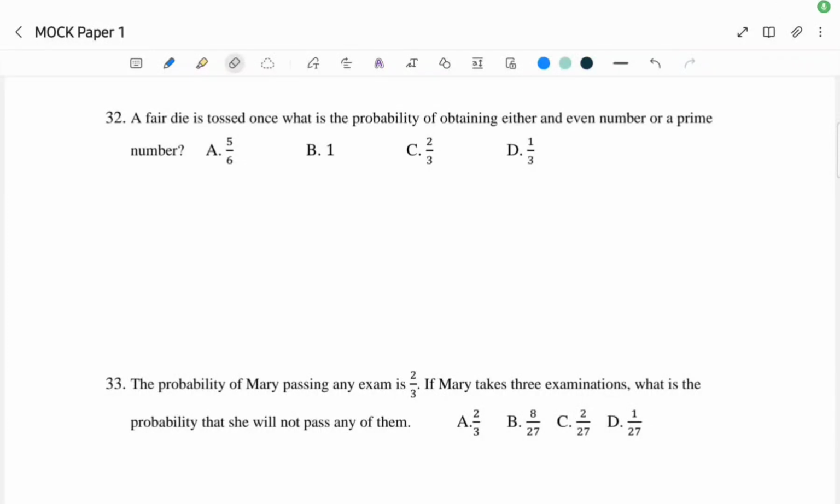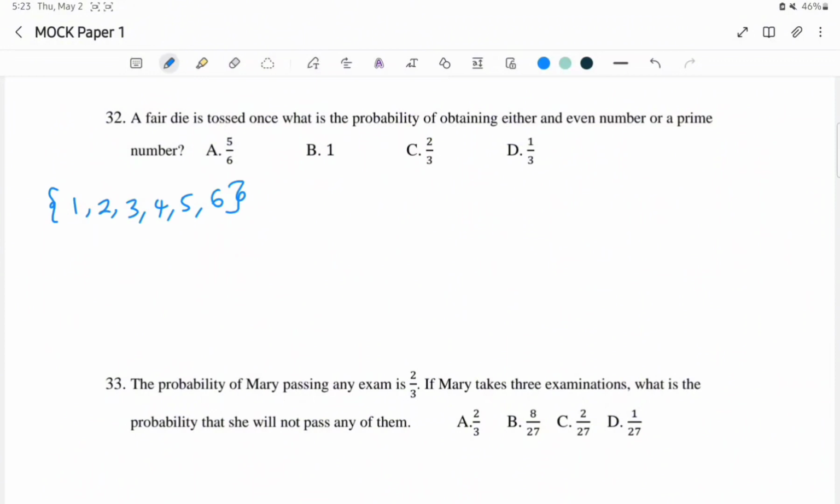Hello, welcome back. In question 32, a fair die is tossed once. What is the probability of obtaining either an even number or a prime number? Well, the probability of obtaining an even number when you toss a fair die: the sample space is 6. You can only get values from 1 to 6: 1, 2, 3, 4, 5, 6. Those are the possible values that you have when you toss a fair die.